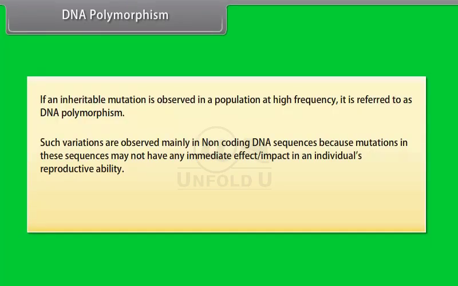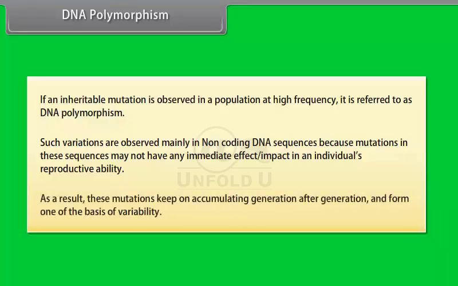Such variations are observed mainly in non-coding DNA sequences because mutations in these sequences may not have any immediate impact in an individual's reproductive ability. As a result, these mutations keep on accumulating generation after generation and form one of the bases of variability.